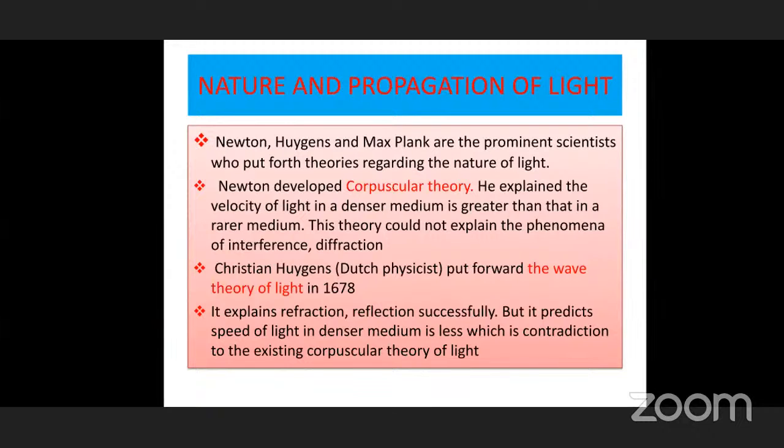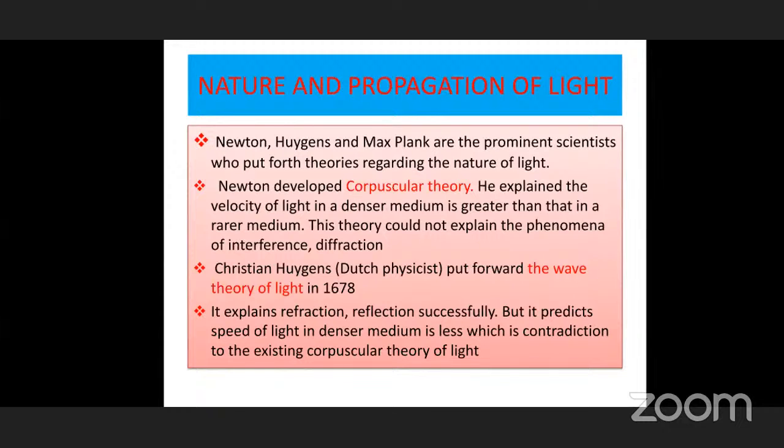When compared to sound, the velocity of light is very, very high. We know it is 3 lakh kilometers per second, while the velocity of sound is only 330 meters per second. So how to understand the nature of light, how it is traveling, and in which media it is moving, was very difficult in the olden days. For a number of years they struggled to find out the correct process of propagation of light.